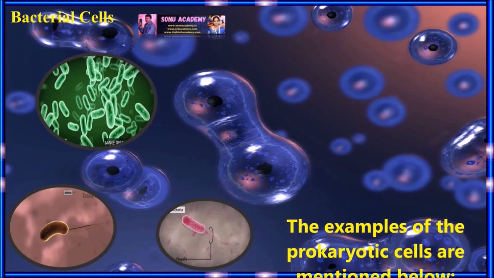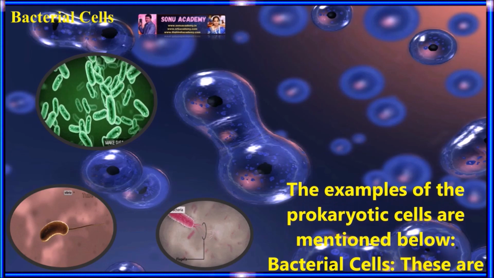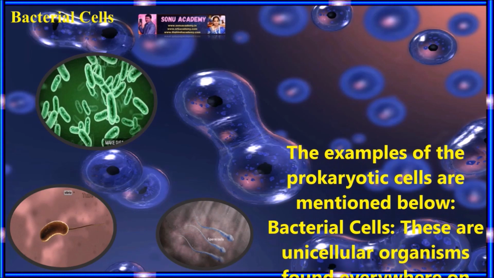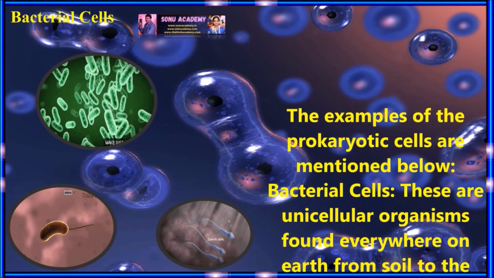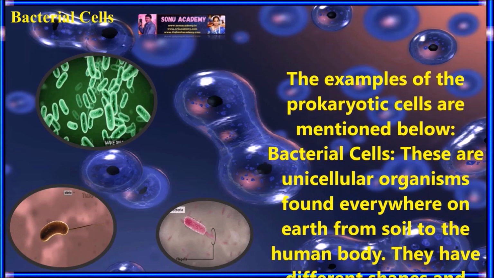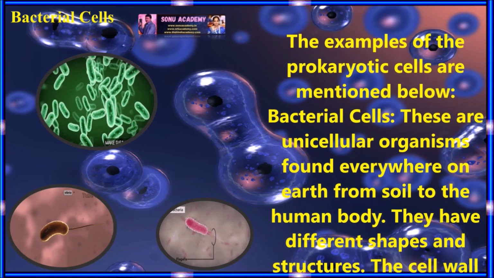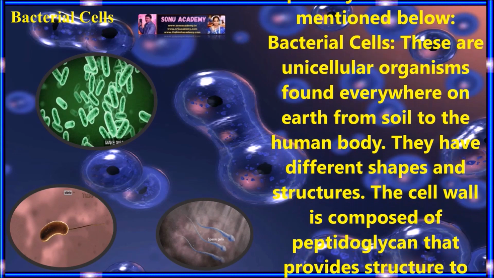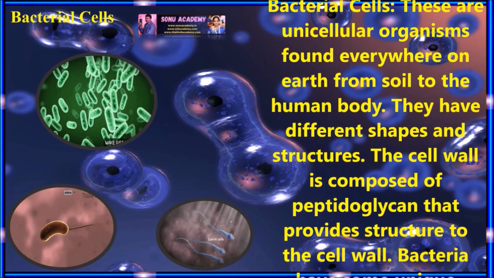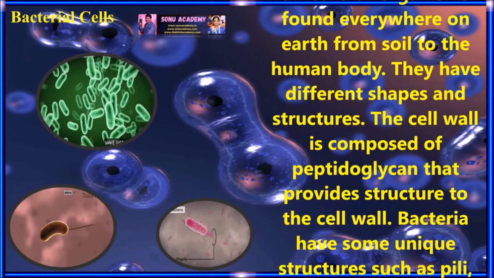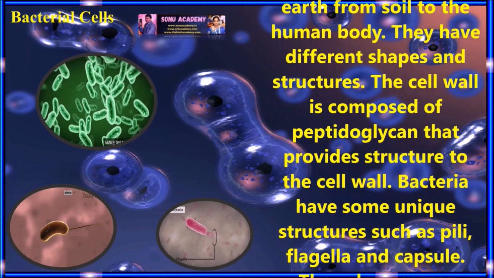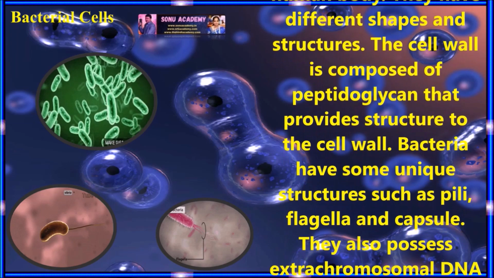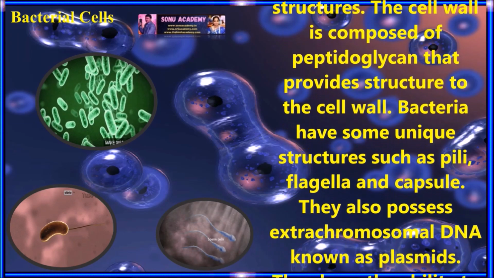Now let us discuss the examples of prokaryotic cells. Examples of prokaryotic cells are mentioned below. Bacterial cells. These are unicellular organisms found everywhere on earth, from soil to the human body. They have different shapes and structures. The cell wall is composed of peptidoglycan that provides structure to the cell. The bacteria have some unique structures like pili, flagella and capsule.